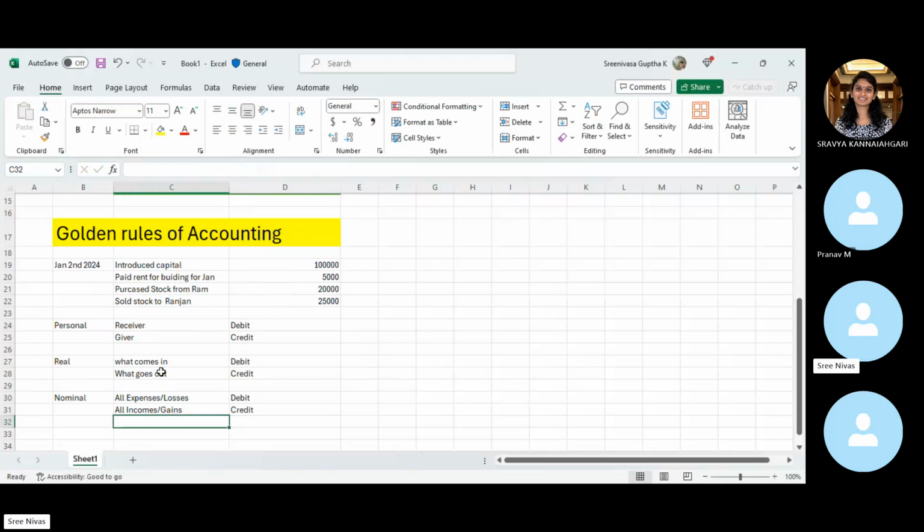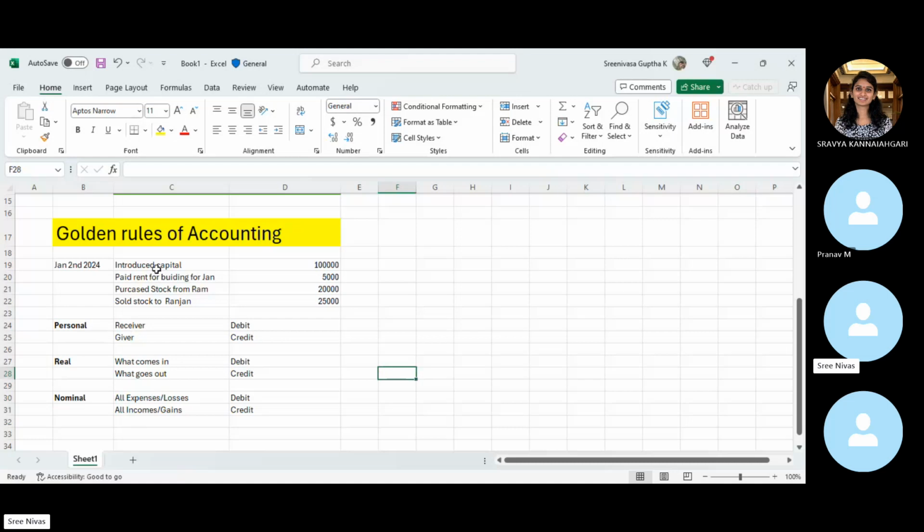So these are the three principles you should consider first whenever you are recording the transactions. We have three different principles: personal, real, and nominal.